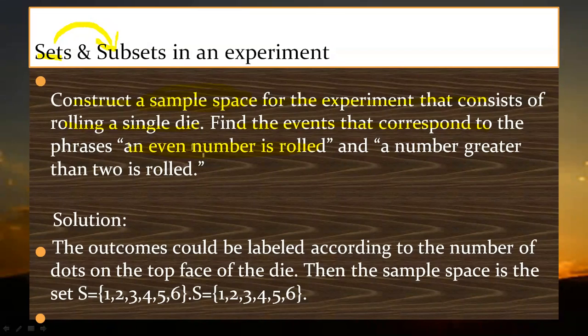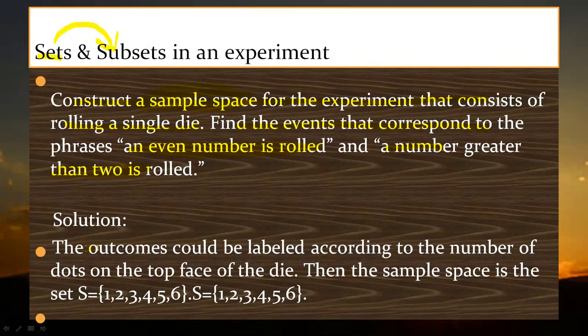But what we have to do is satisfy the phrases: an even number is rolled and a number greater than 2 is rolled. It means that what I am getting might be 2. If it is greater than 2, two things are there. Even number means 2, 4 and 6. A number greater than 2 is rolled: 3, 4, 5, 6. They are not demanding an even number there. Two phrases we have to satisfy.